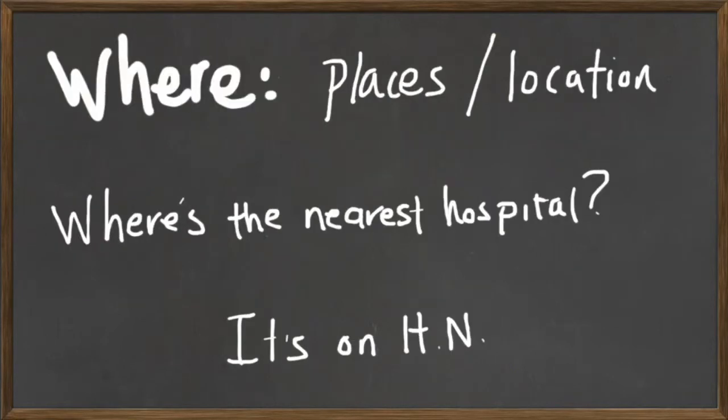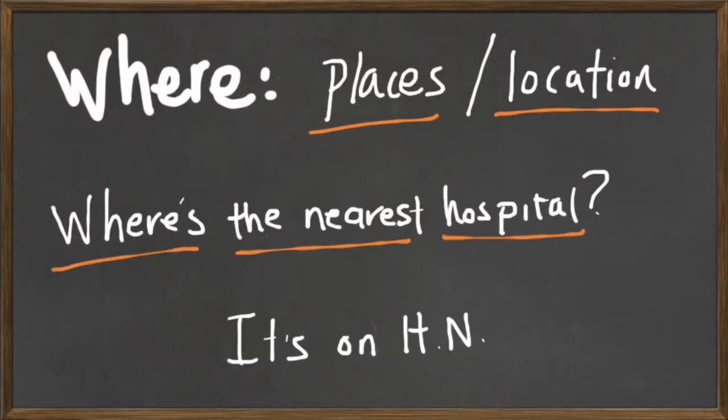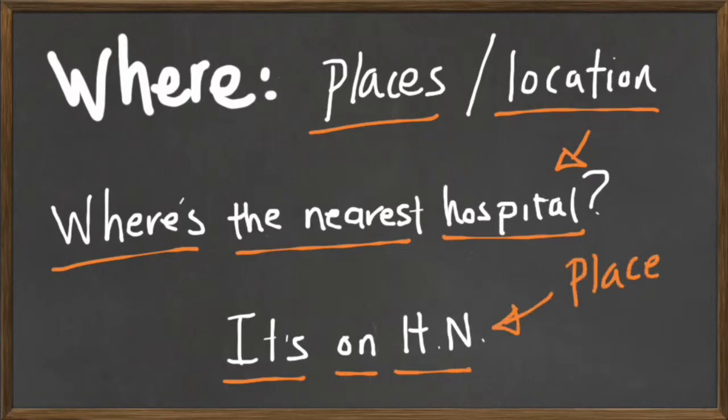The next one is where. Where indicates or asks for places or location. In the example, where's the nearest hospital? Hospital is a location. The answer is, it's on Himno Nacional. Himno Nacional is a place or a location. In this case, it's an avenue or a street.